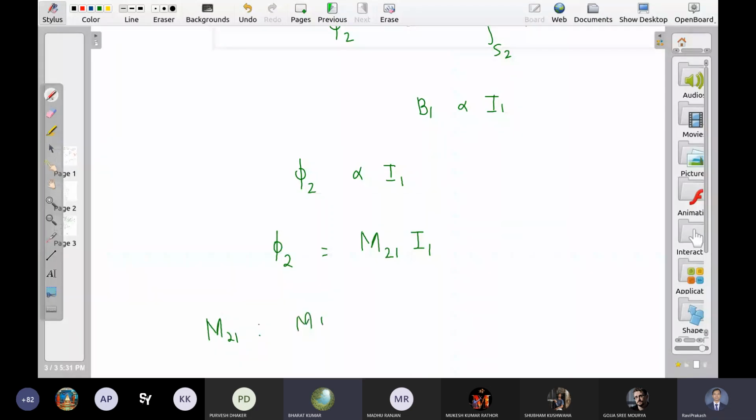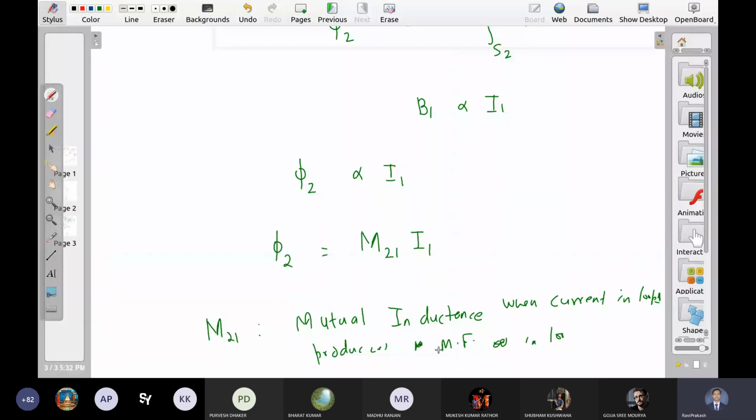Sorry, mutual inductance, when current in loop 1 produces flux in loop 2.